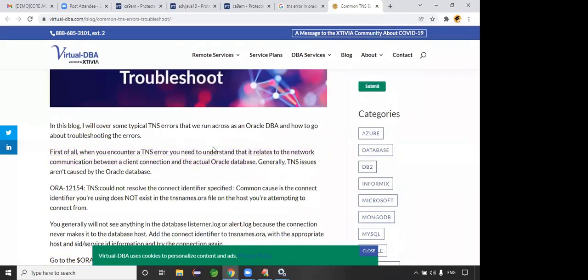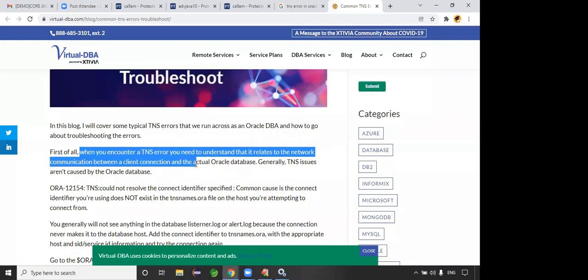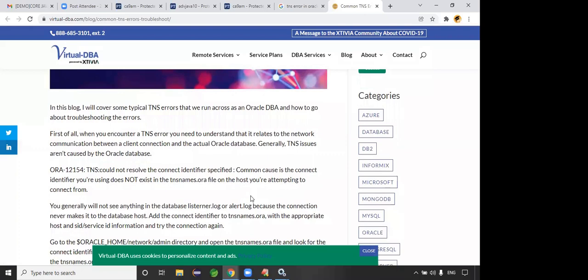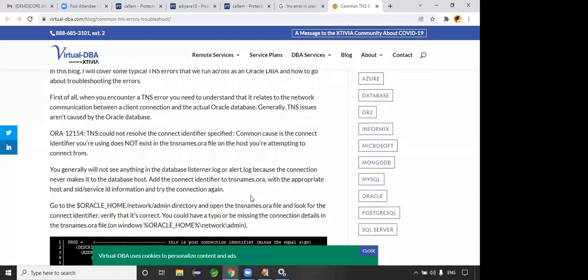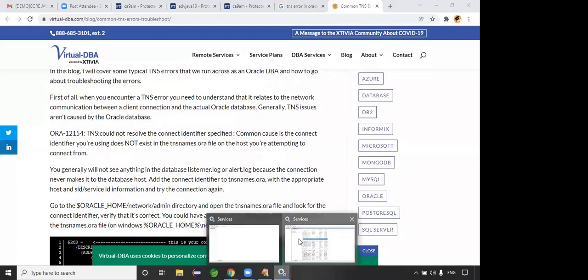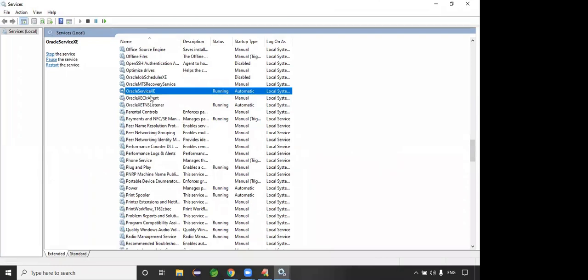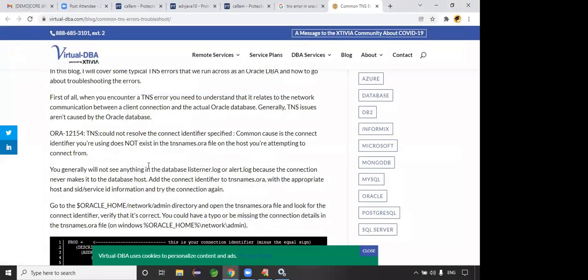First of all, when you encounter a TNS error, we need to understand it relates to the network communication between the client and the actual database, right? Generally, TNS issues are not caused by the Oracle database. Status is running, startup type automatic. Oracle service XE status is running. Just restart once. Restart all services once. Okay, already started.